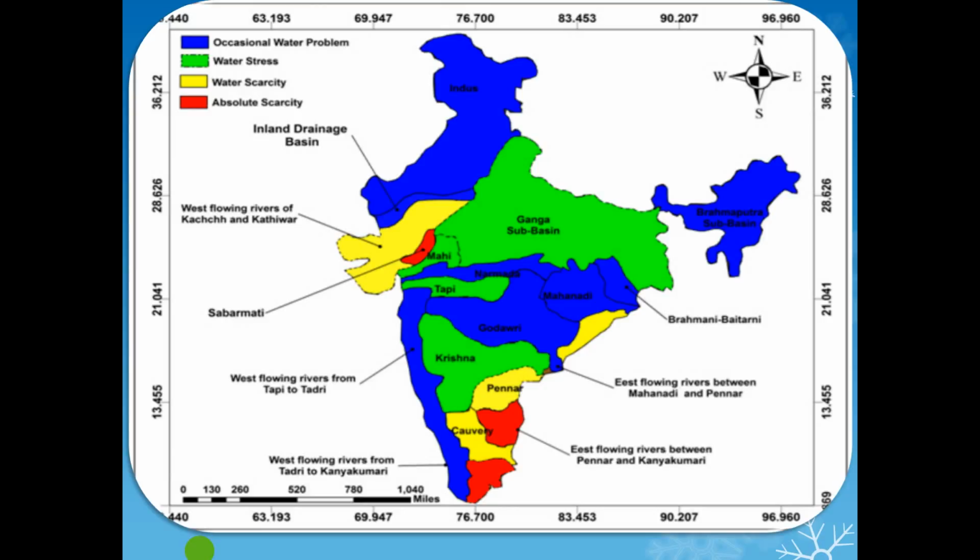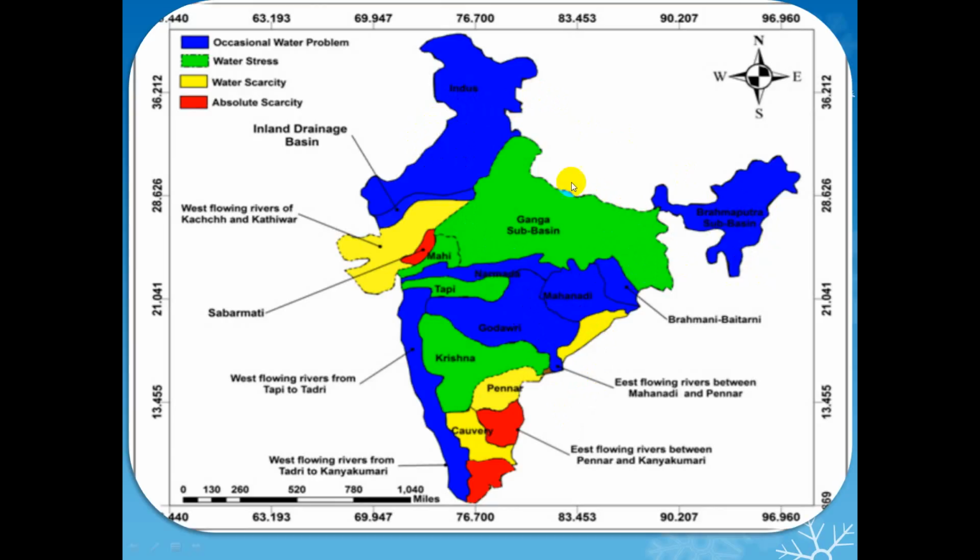Now look at this. In India, this is the river basin map, and those river basins shown in blue color have an occasional water problem. That means in a particular month there is a problem with water.